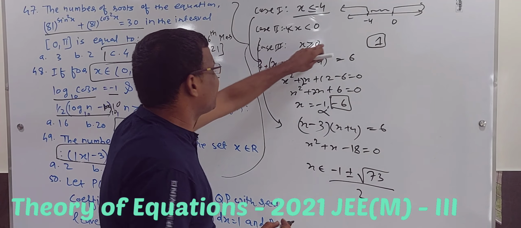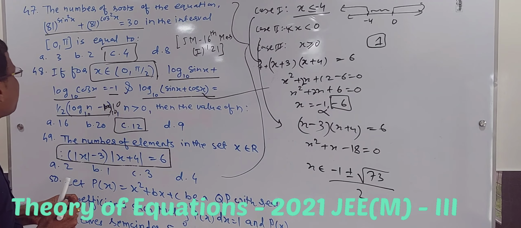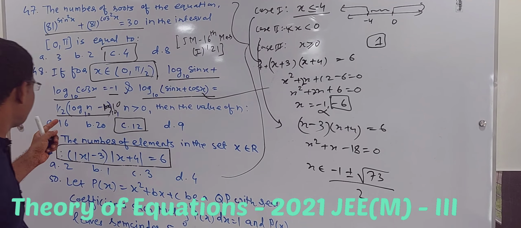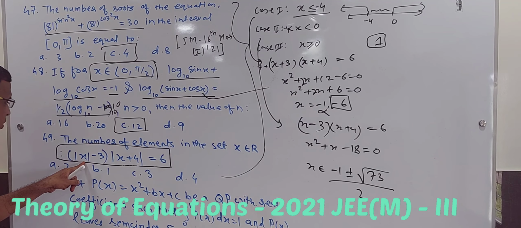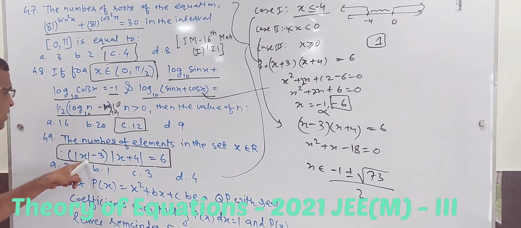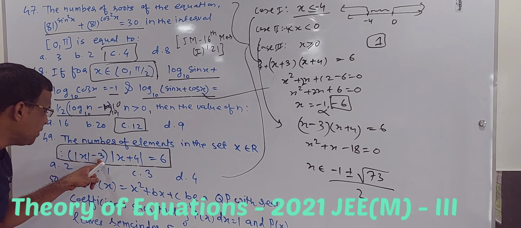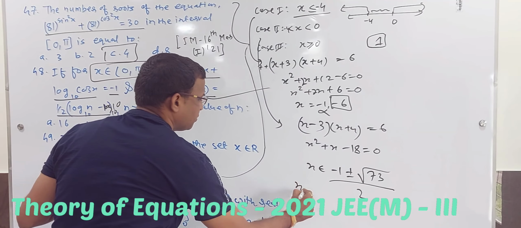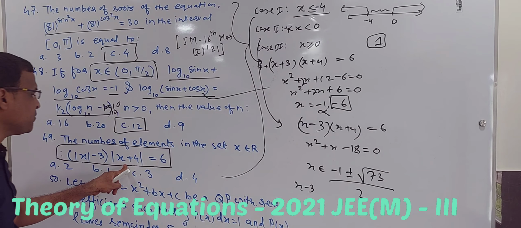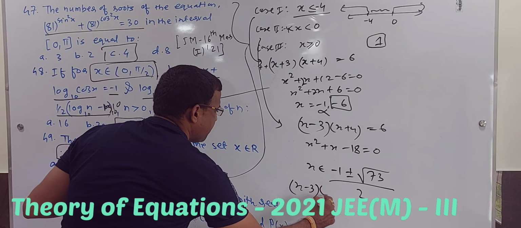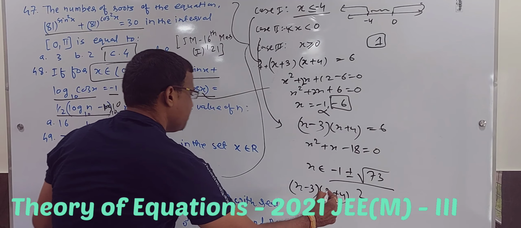Case three is x greater than or equal to 0. So when x is greater than or equal to 0, what will happen? It's very simple. It could be simply positive, so it's simply x minus 3, and this is x plus 4. x minus 3 times x plus 4 is equal to 6.